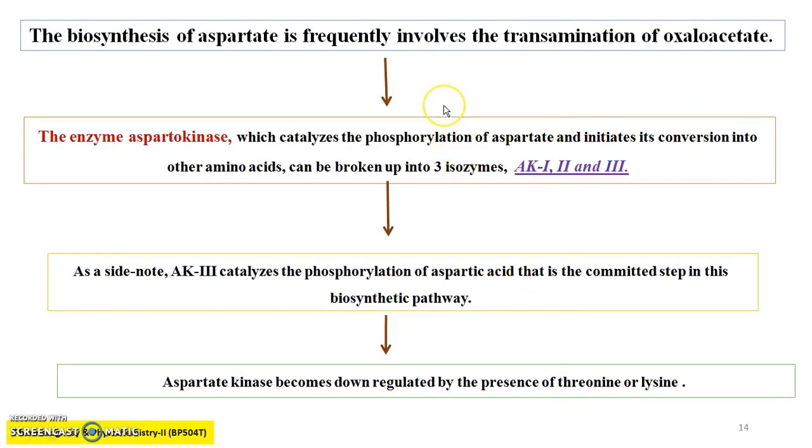So, biosynthesis of aliphatic amino acids via the aspartate pathway goes through oxaloacetate, with transamination of oxaloacetate, and then it forms aspartate in the presence of the enzyme aspartokinase, which is called AK1, AK2 and AK3. As a side note, AK3 catalyzes the phosphorylation of aspartic acid, that is the committed step in the biosynthetic pathway of aliphatic amino acids via oxaloacetate transamination. Aspartate kinase becomes downregulated by the presence of threonine and lysine.